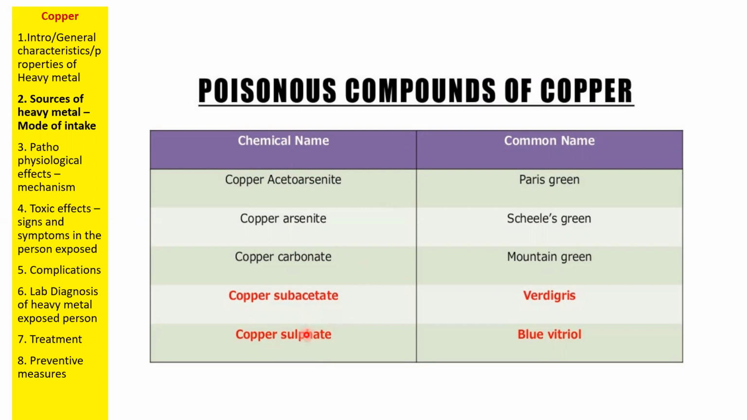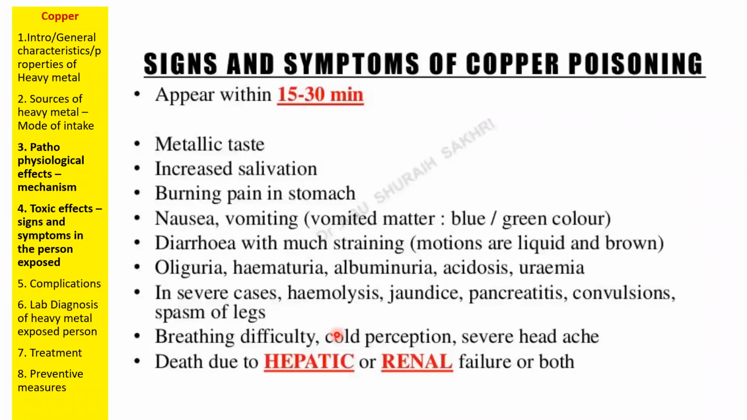Okay, so this copper sulfate is also called blue vitriol. Blue vitriol is a common name for this copper sulfate, and it will cause many toxic effects. So this is all about copper. So, signs and symptoms of copper poisoning.